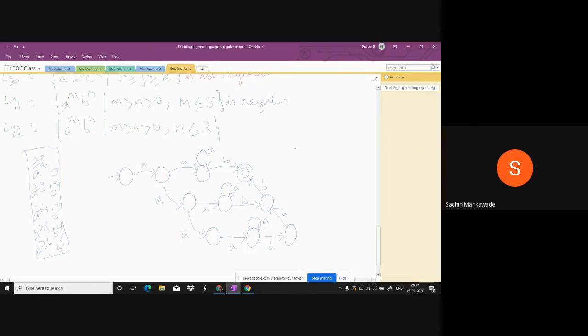Suppose B's are 3 and A's are also 3. It should not be accepted. Let us check. A is 3 and B is 3. Look at this. First A, second A. Suppose this is third A, self loop, then first B. So we have scanned until here.